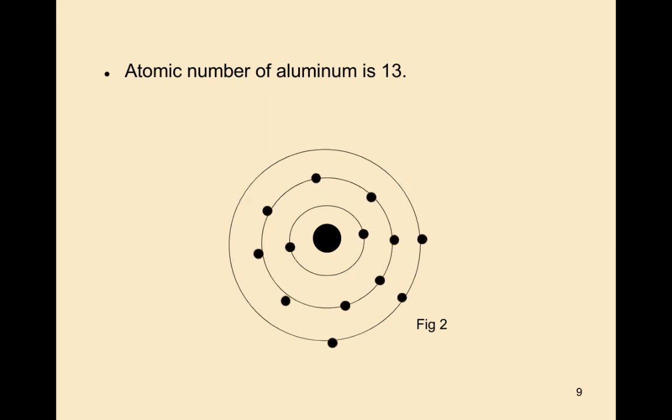The actual number of valence electrons needed in the outer orbit is 4 electrons. But in the case of trivalent atoms, we have only 3 electrons. So the 4th electron comes from the semiconductor. By taking 1 electron from the semiconductor, the outermost orbit will contain 4 electrons. The atomic number of aluminum is 13, and the number of electrons present in an aluminum atom is also 13. This is the atomic structure of aluminum.